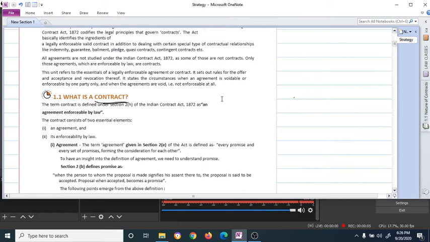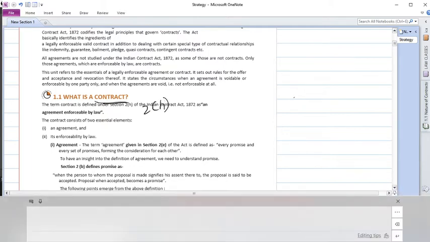So now we'll start learning contract in the context of law. A very simple definition: contract, as per section 2 subsection H, is just an agreement enforceable by law. Very small definition, but the task is to understand what an agreement is and what the enforceability by law is. That would be our major task here.